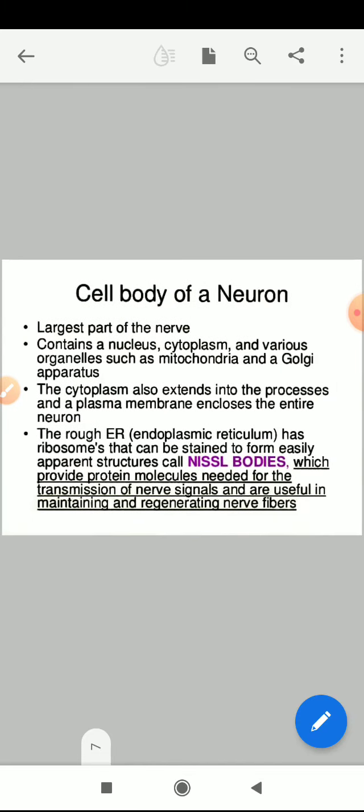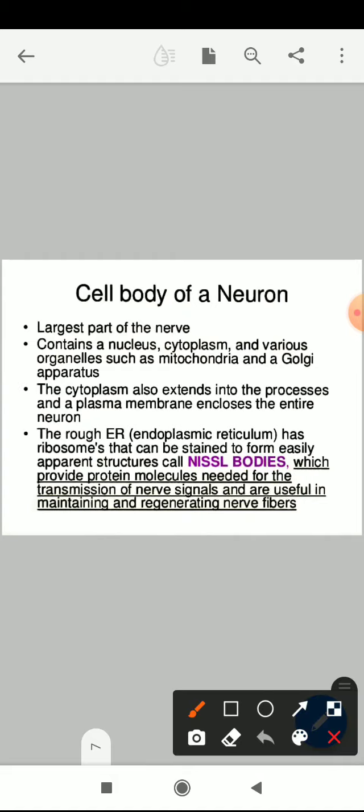We are going to discuss the different parts one by one. What is the cell body of a neuron? The largest part of the nerve is the cell body or the soma. It is the largest part of the nerve and contains a nucleus. Just now I told you the components present in the cell body: the nucleus, cytoplasm and various cell organelles such as the mitochondria and the Golgi apparatus. The cytoplasm also extends into the processes, and a plasma membrane encloses the entire neuron.